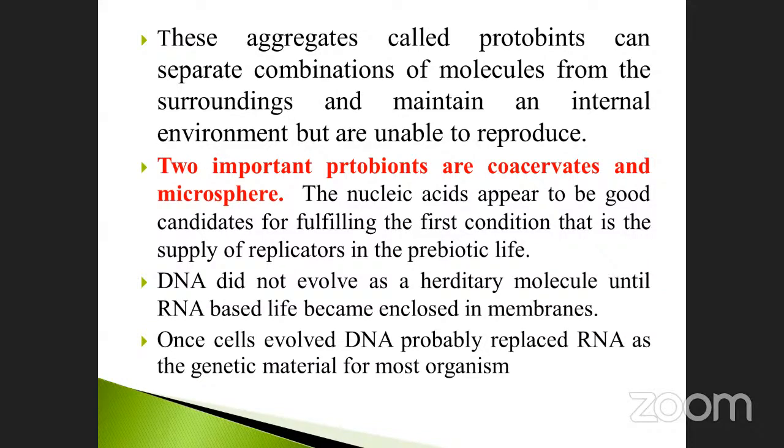The first one is the protobiont, coacervates and microspheres. These do not have the replication process. So the addition of DNA is added: DNA molecule formation with nitrogen base, sugar molecule, and also the phosphate. As a result, DNA forms. DNA will not undergo heredity because of the lack of RNA.